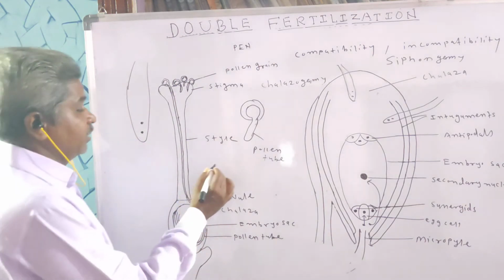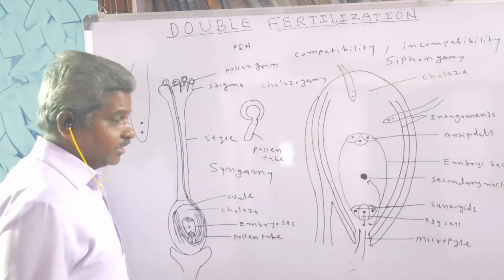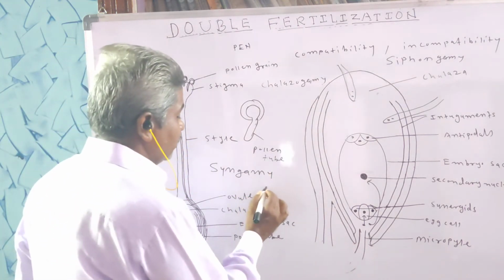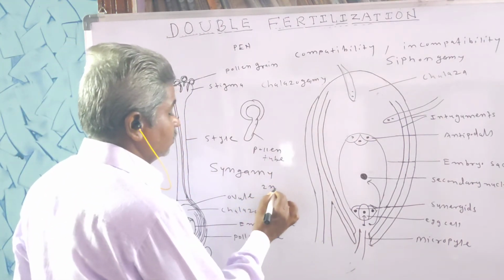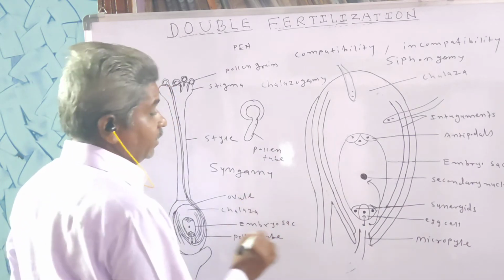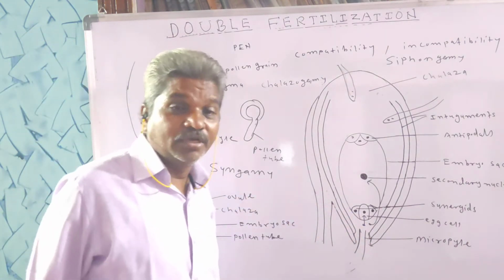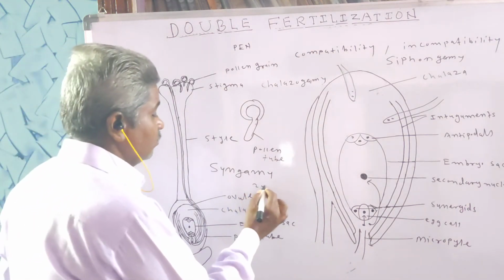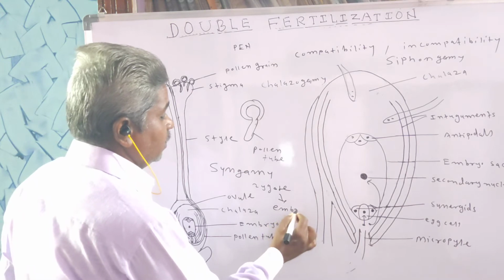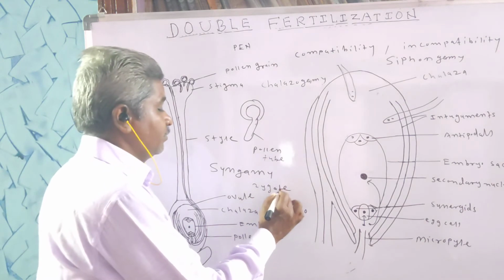So what is syngamy? The fusion of one of the male gametes with the egg is called syngamy, and it results in a diploid zygote. When the male gamete fuses with the egg, it is called syngamy, and the fusion product is a diploid zygote, which grows into an embryo. Soon after fertilization, the zygote grows into an embryo.